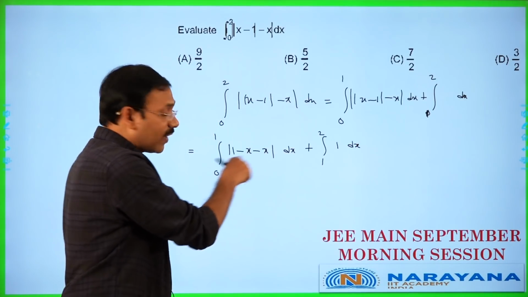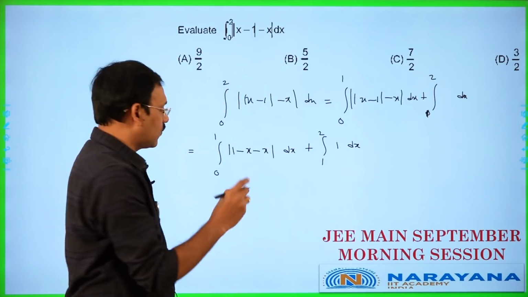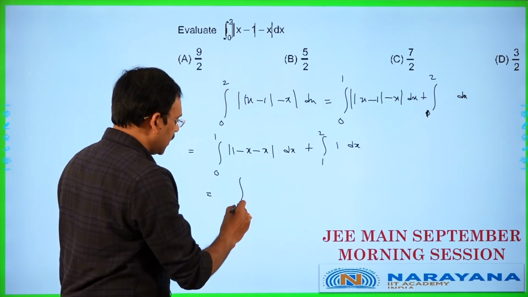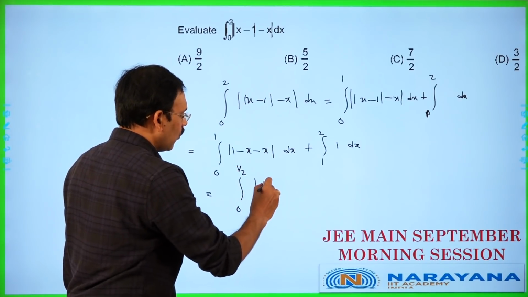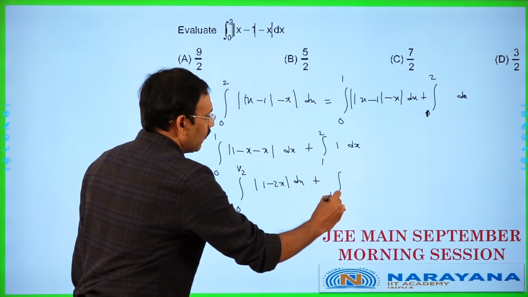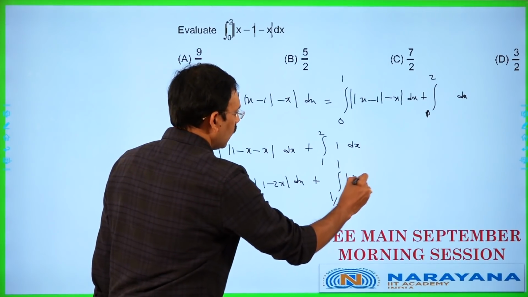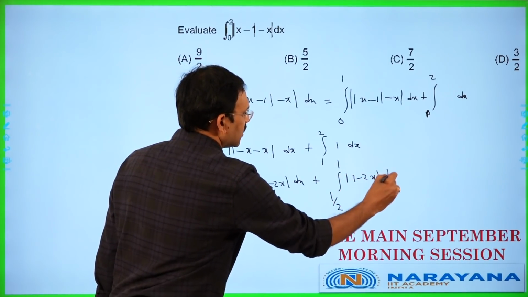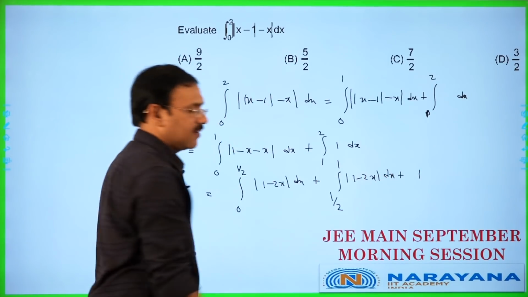Now this is 1 minus 2x, which changes its definition at 1 by 2. So break this integral 0 to 1 by 2 modulus of 1 minus 2x dx plus integral 1 by 2 to 1. Again this is going to be 1 minus 2x with modulus dx plus this is done, which is 2 minus 1 is 1.